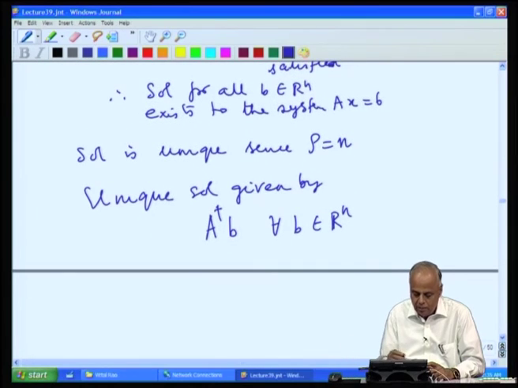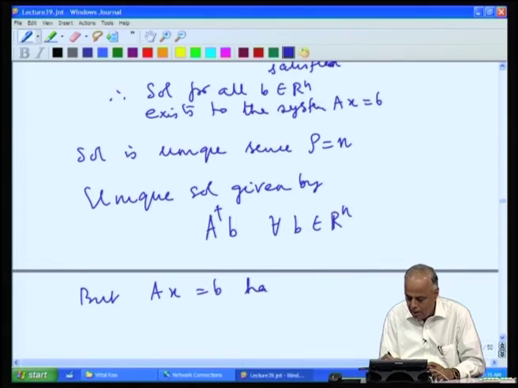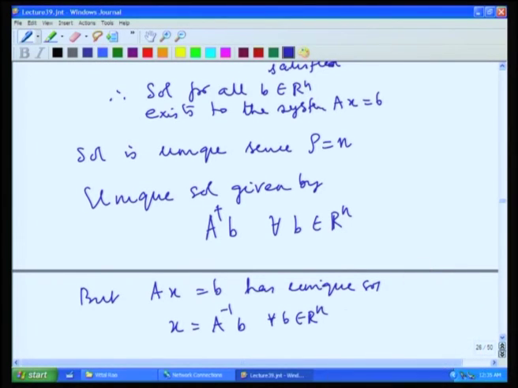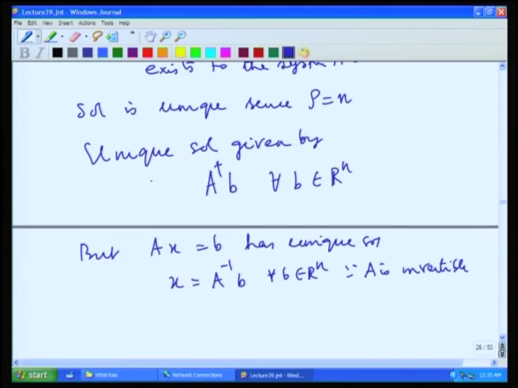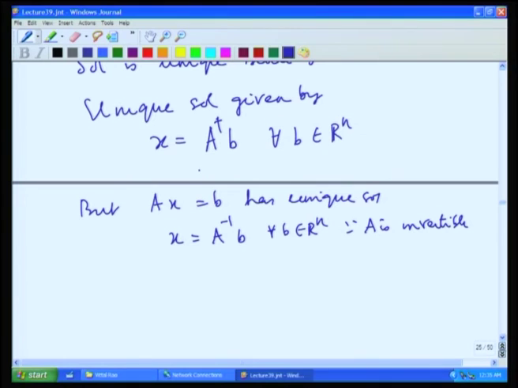But A x equal to b has the unique solution x equal to A inverse b for every b in R n, because A is invertible. On the one hand, the unique solution is given by A dagger b, on the other hand by A inverse b. So, A dagger b is equal to A inverse b for every b in R n.